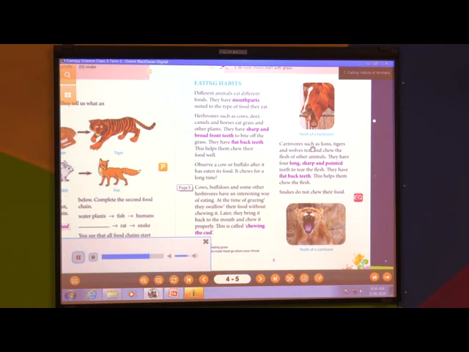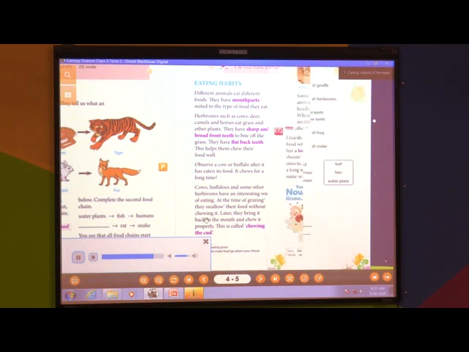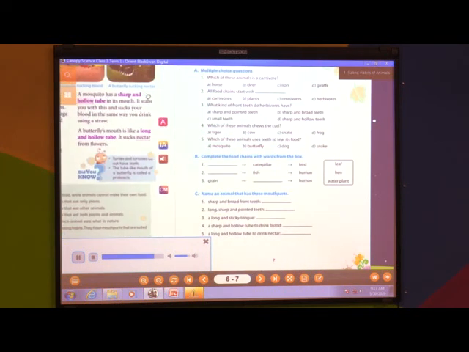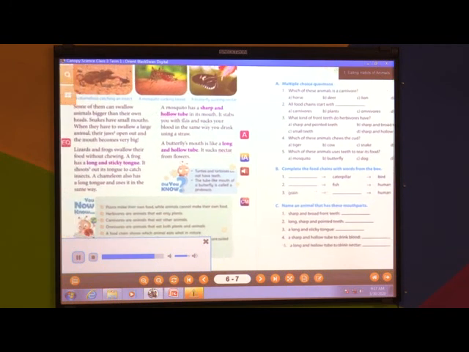Carnivores, such as lions, tigers, and wolves, tear and chew the flesh of other animals. They have four long, sharp, and pointed teeth to tear the flesh. They have flat back teeth. This helps them chew the flesh. Snakes do not chew their food. Some of them can swallow animals bigger than their own heads.